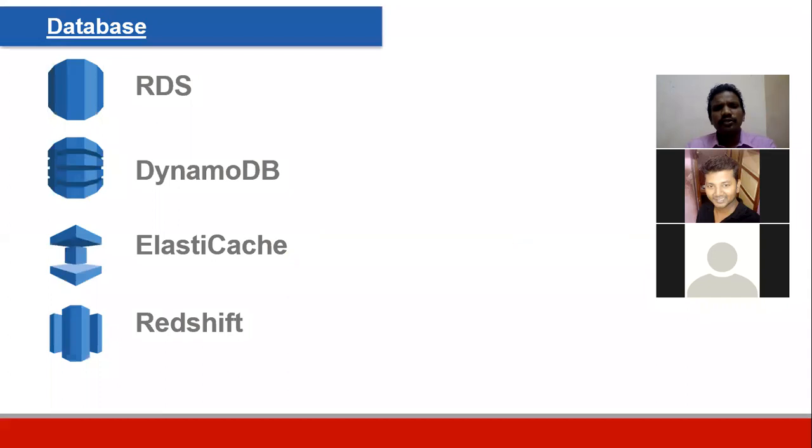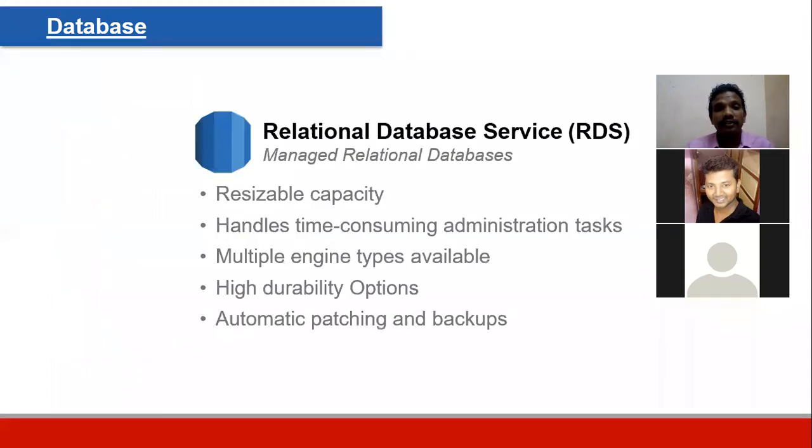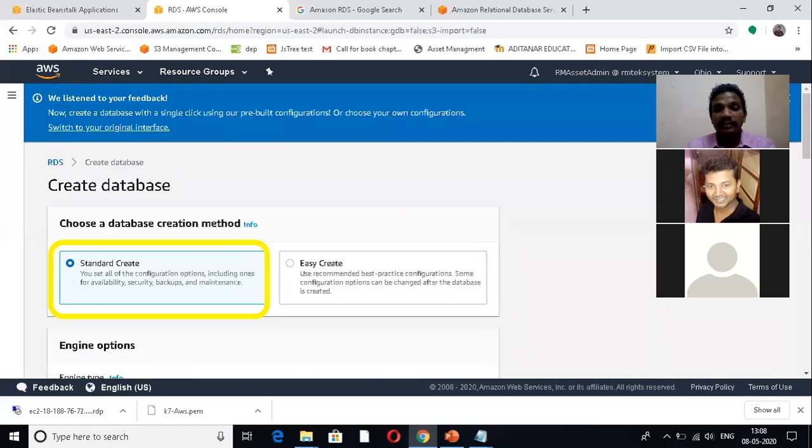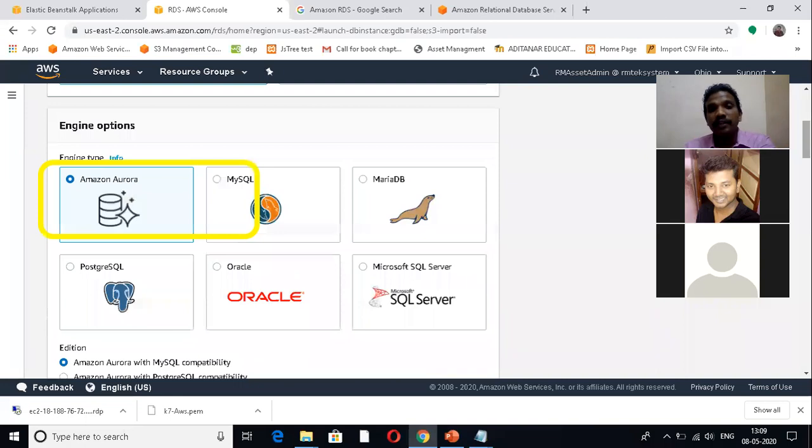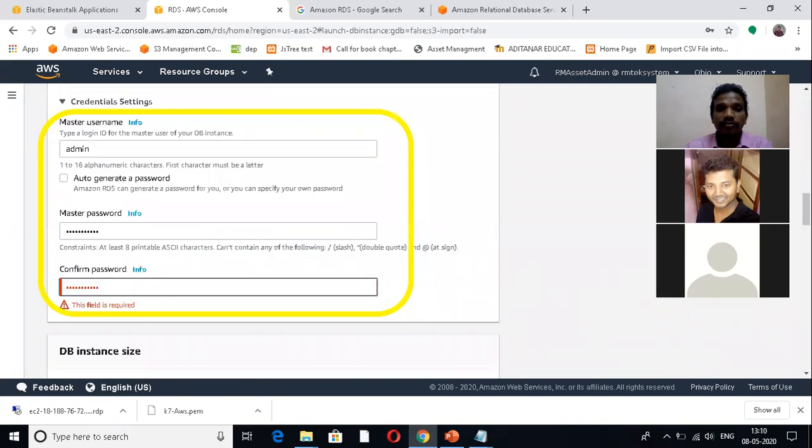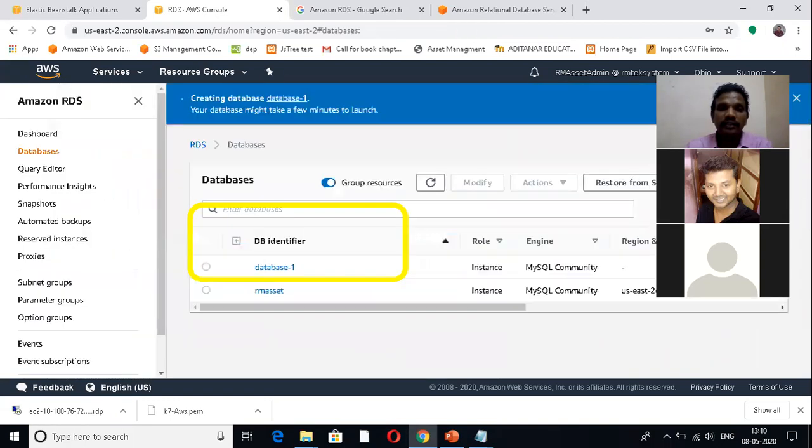The similar way, the last one which will be called as RDS, Relational Database, the MySQL as a database service, create a database and the standard database which will be created, that is MySQL. Choose Aurora, MySQL, MariaDB, PostgreSQL, Oracle or MySQL Server. You can choose any one and ask for admin password, then you can use it.